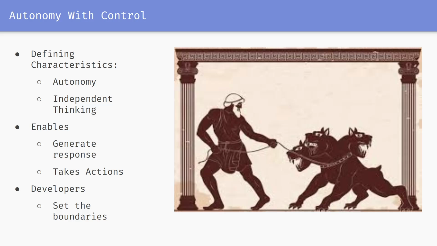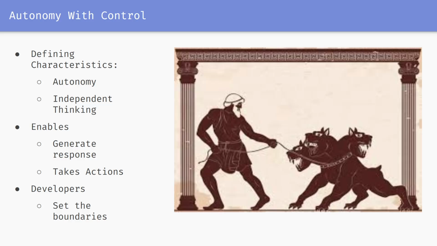So just going more deeply into agents, right? The defining characteristic of an AI agent is its autonomy, right, and independent thinking. This autonomy allows the agent to generate responses or take actions based on context, goals, and tool access, rather than following rigid, predefined scripts. However, there are limitations placed on the agent's autonomy by the developer, right? When building an AI agent, developers implement these controls to define the boundaries of its autonomous actions.